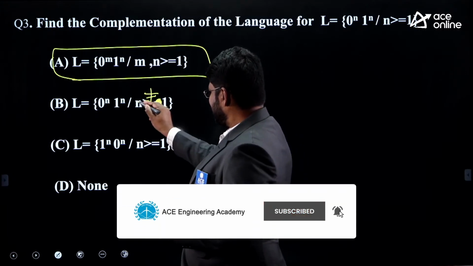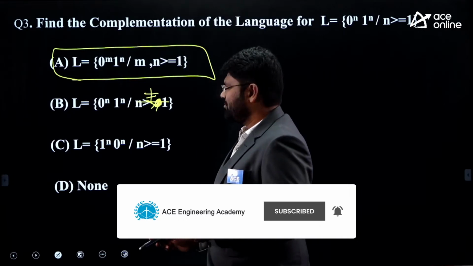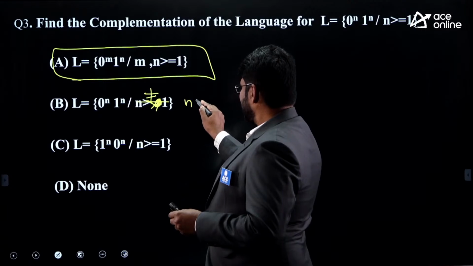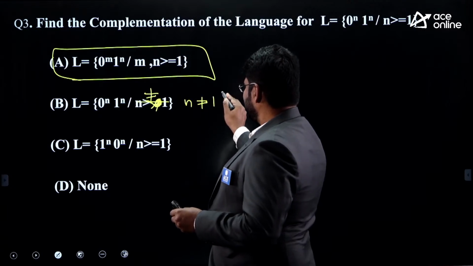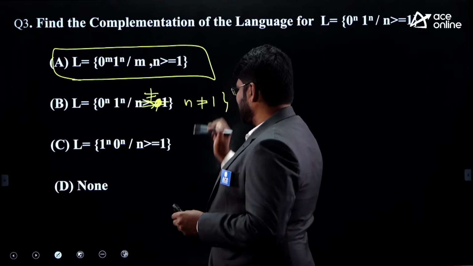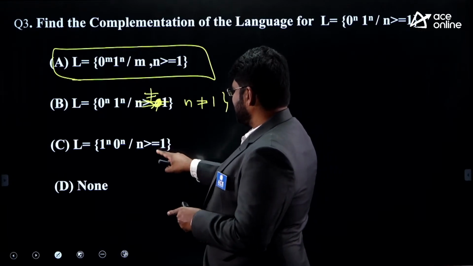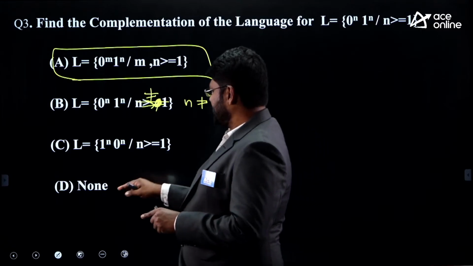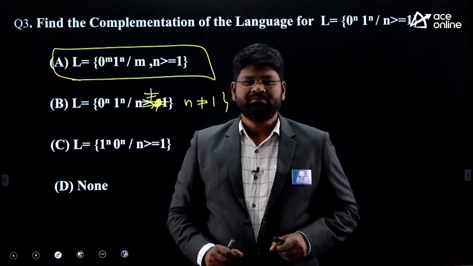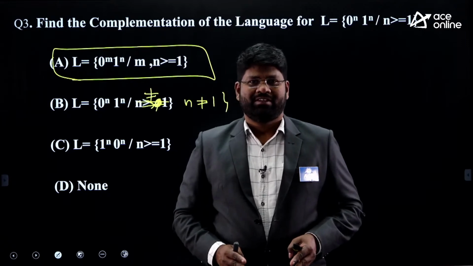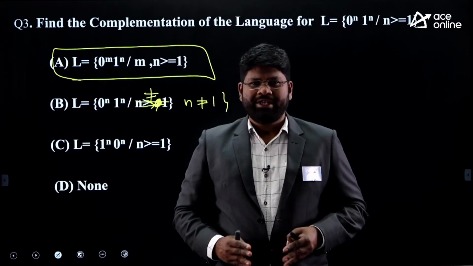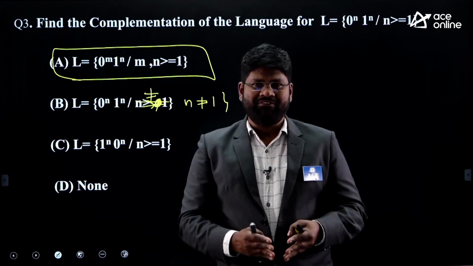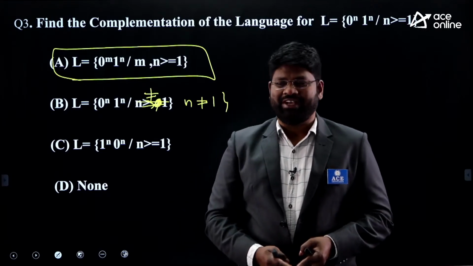The second option is 0 power n, 1 power n, where n is not equivalent to 1, or you have to consider the remaining cases. Or else you wanted to get into option D. Just think of it: what is generally the differentiation between the given L and the complementation of it?